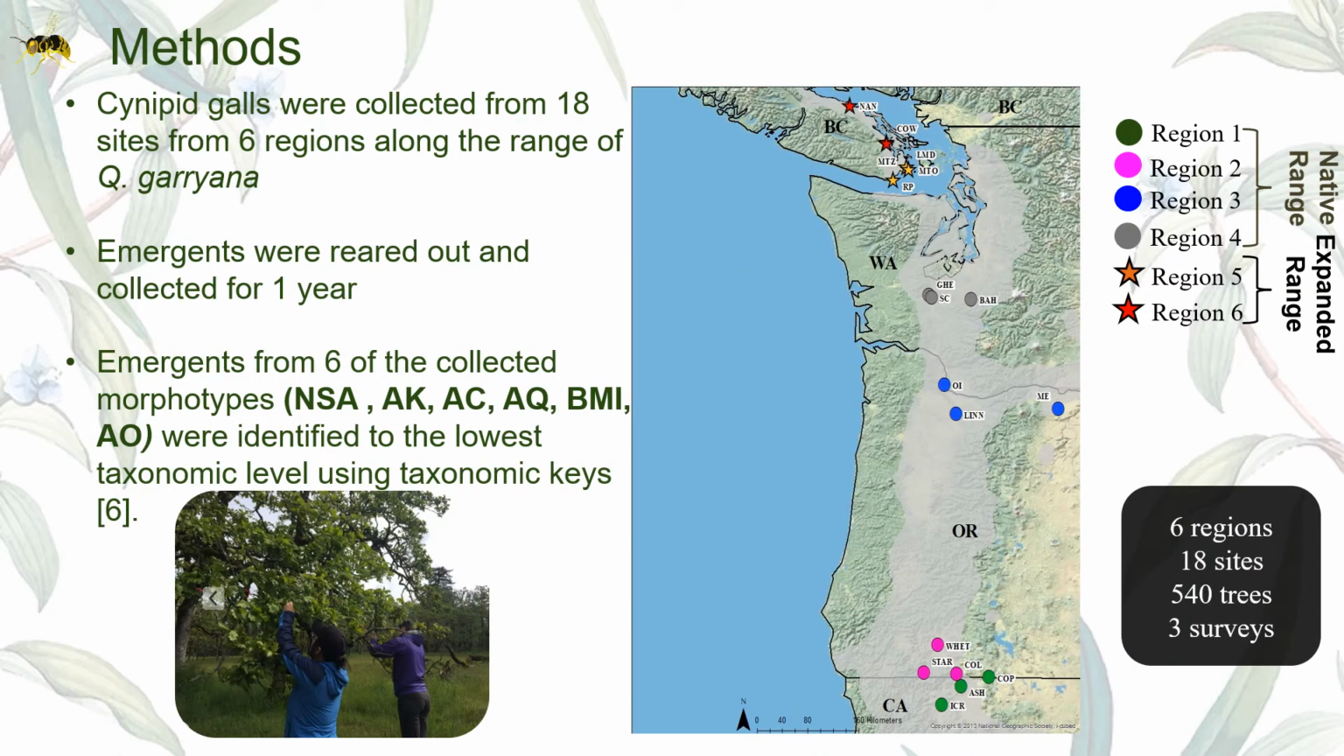For my method, cynipid galls were collected from 18 sites from 6 regions along the range of Quercus garryana. Emergents were then reared out and collected for 1 year. Afterwards, emergents from 6 of the collected morphotypes were identified to the lowest taxonomic level using taxonomic keys.